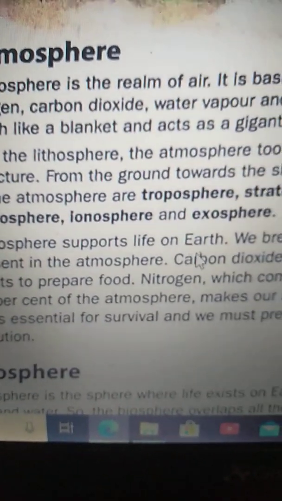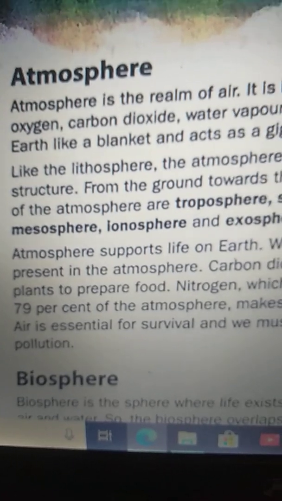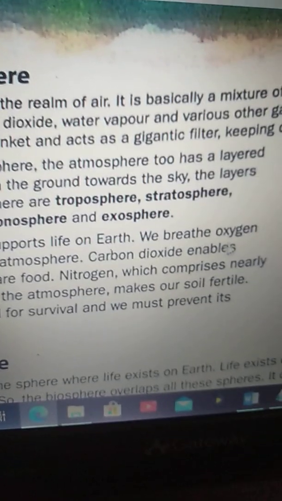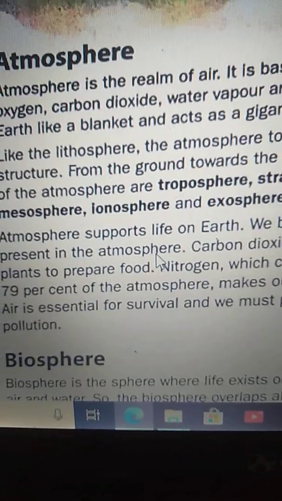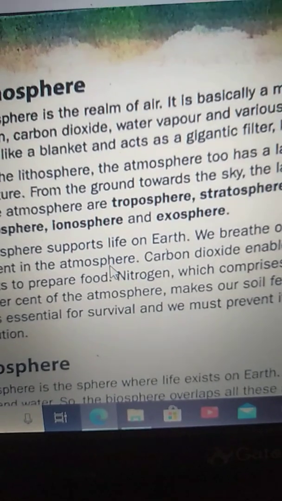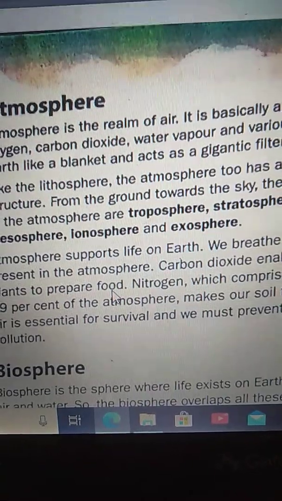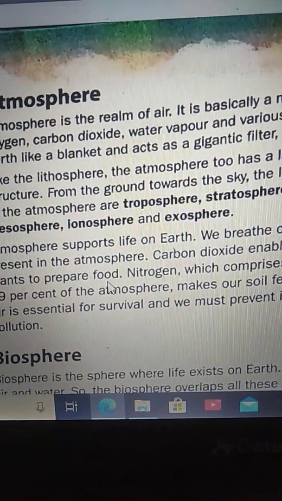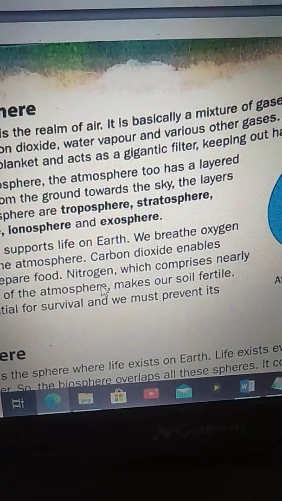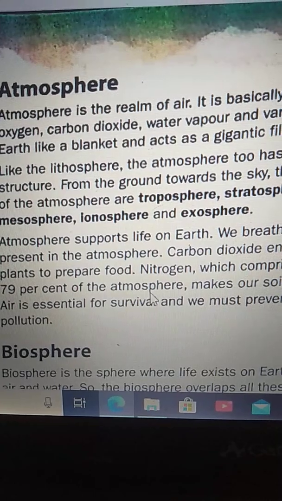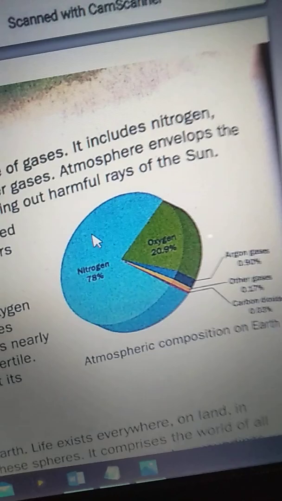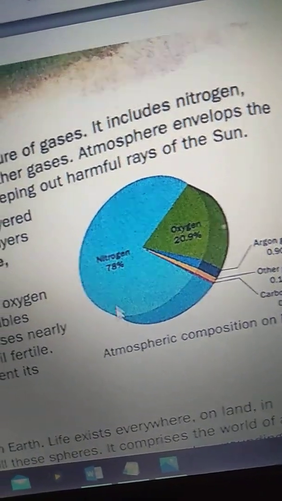Atmosphere supports life on earth. Due to the atmosphere we can survive on earth. We breathe oxygen present in the atmosphere. In order to breathe, we need oxygen. Carbon dioxide enables plants to prepare food. And nitrogen comprises nearly 79% of the atmosphere.